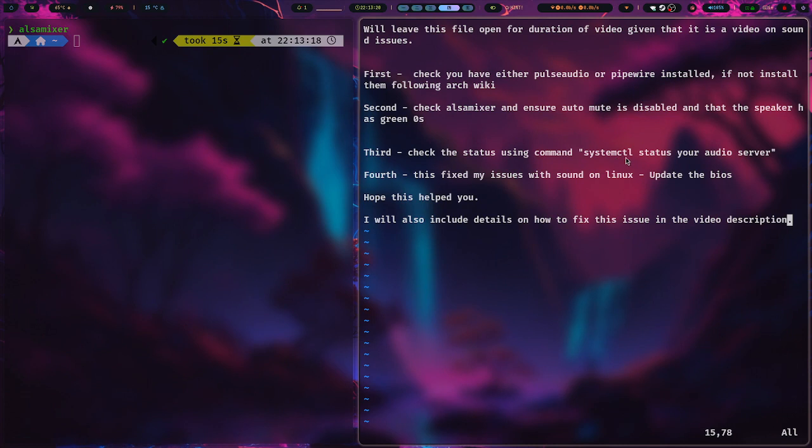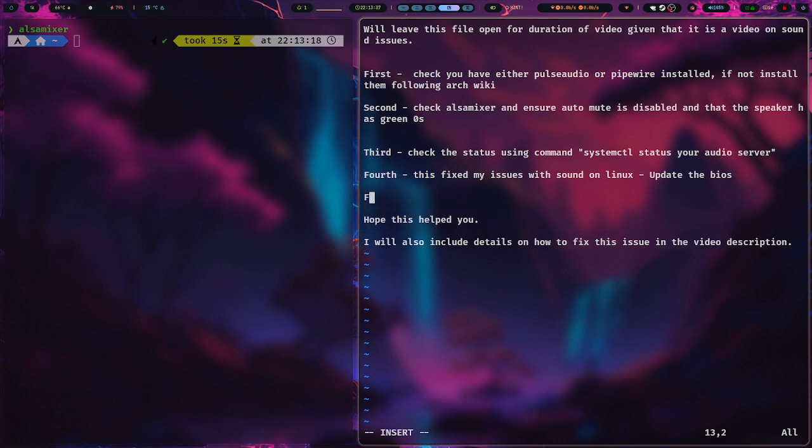Third, you can essentially just check it using systemctl status and your audio server. Fourth, and this was my particular issue, is that you can flash your BIOS, which in my case fixed it.